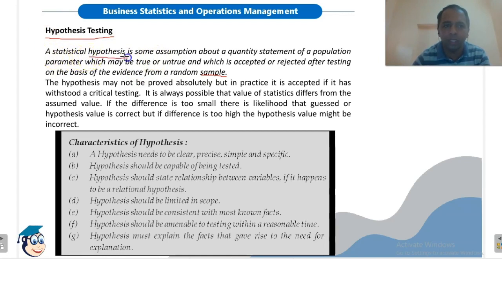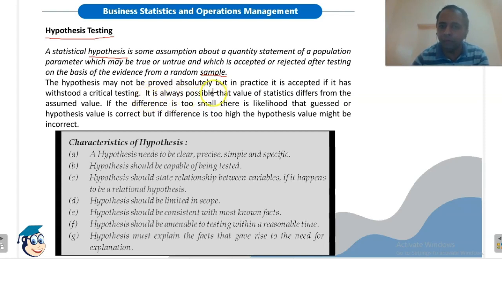So hypothesis is basically an assumption about a quantity statement of a population parameter. This may be true, this may be untrue also. We can conclude whether it is true or untrue only after the testing of hypothesis. The hypothesis may not be proved absolutely, but in practice it is accepted if it has withstood a critical testing. हम ये नहीं कह सकते कि जो हमने hypothesis form की है वो बिल्कुल सही है, but based on certain testing we can accept the hypothesis or we can consider that what we have assumed is true.